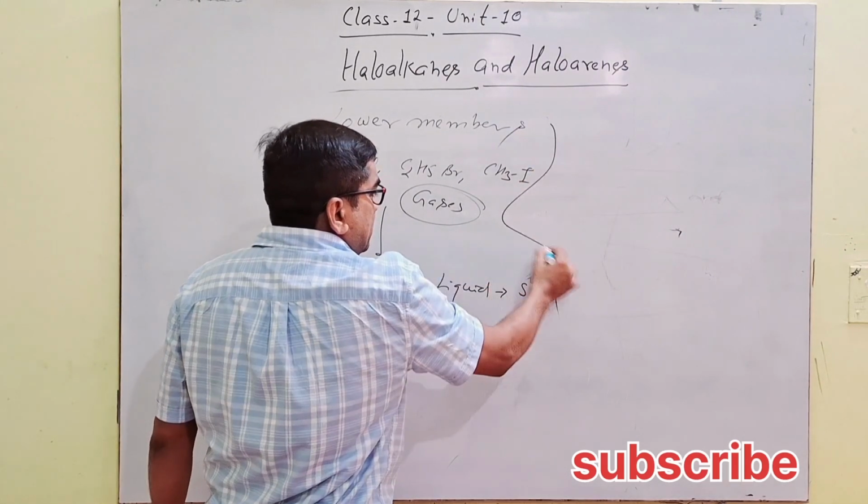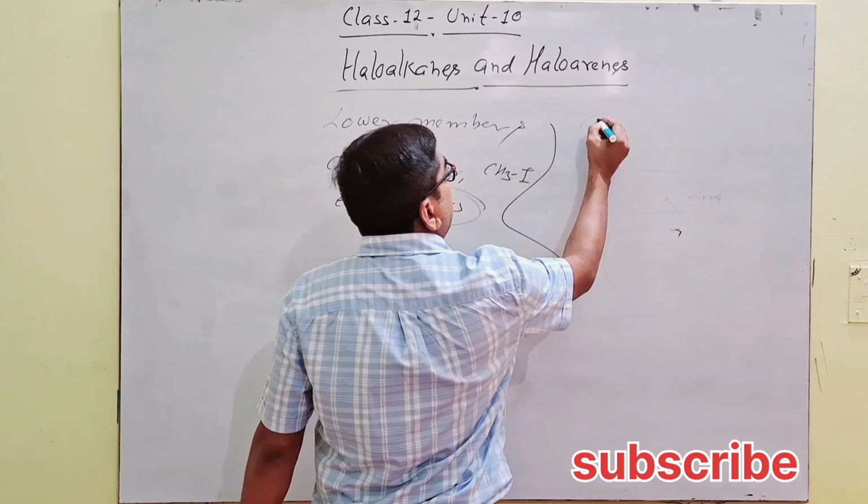These are generally colorless in nature.